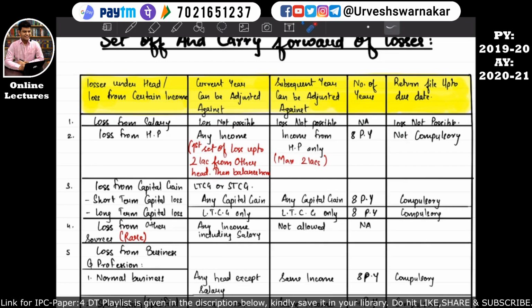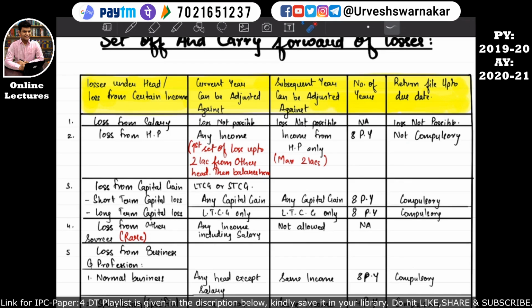Okay, is there a possibility that an assessee can incur a loss from house property? The answer is yes. Then the losses can be set off against any income, but first set off loss up to rupees 2 lakh from other heads, then the balance losses can be set off from the available income from the head of house property.